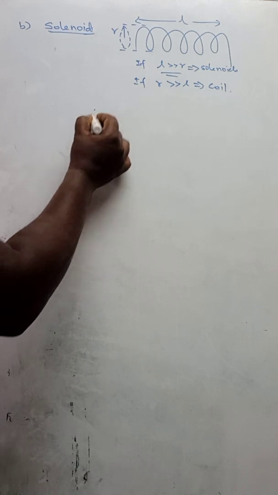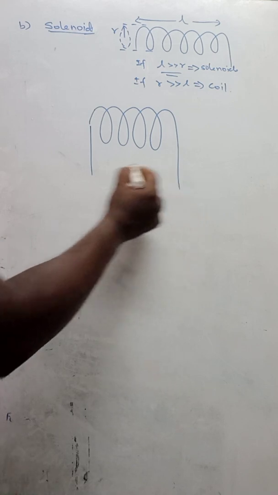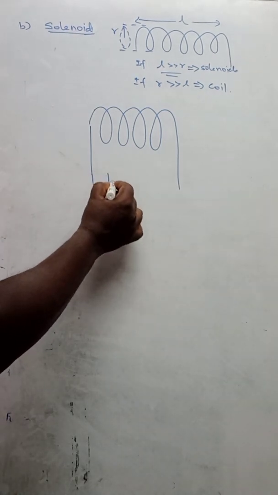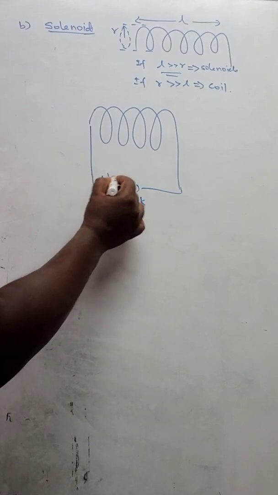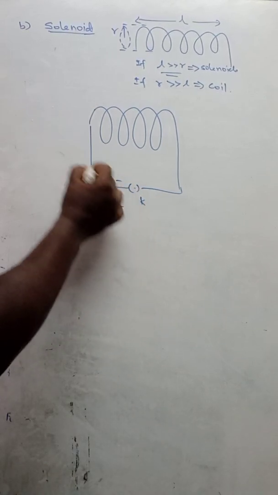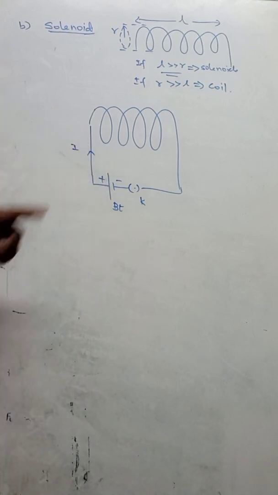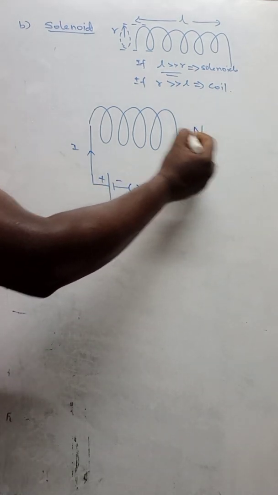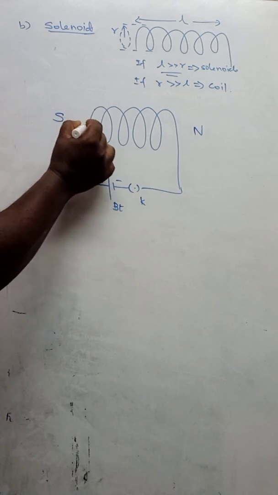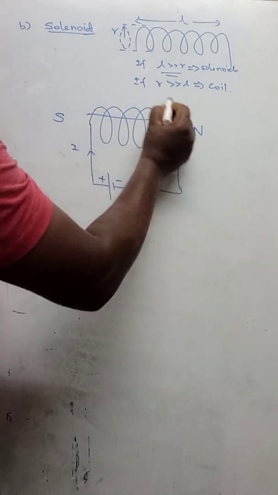Assume this is a solenoid, connected to a battery through a key K. This is the positive and the negative terminal of the battery, and the current. Now, the negative terminal, what is the first letter? N. That means the negative terminal will act as a north pole and the positive side will act as a south pole. Then you know that it will produce a magnetic field.